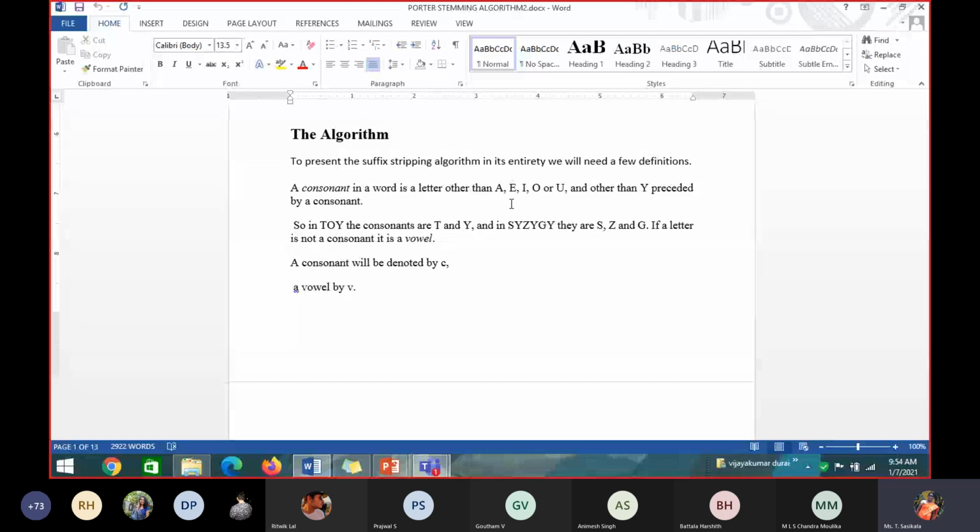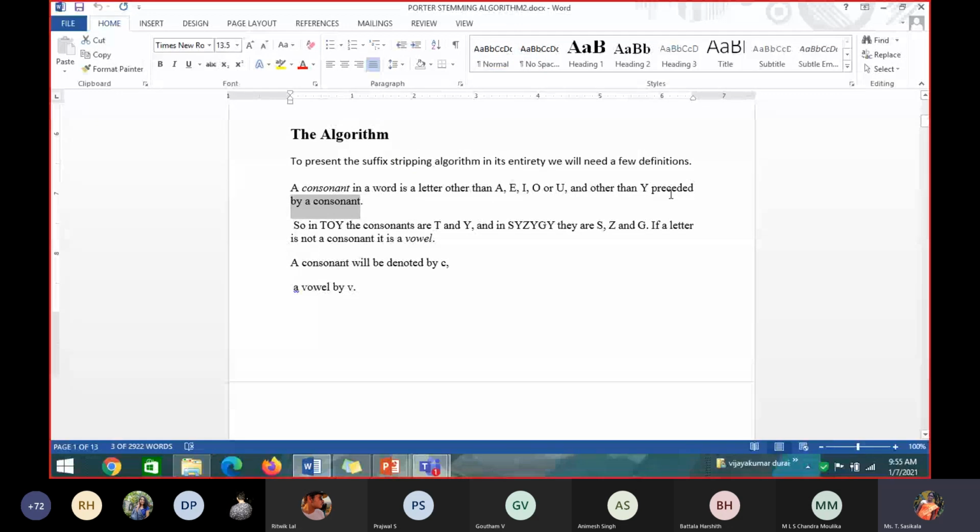So a letter in a word can be a vowel or a consonant, yes or no? They have taken it that way for the Porter-Stemmer algorithm. Each word they take, they remove the suffix or prefixes, considering vowels and consonants. So what is a consonant in a word? A letter other than A, E, I, O, U, with one other exception, other than Y preceded by a consonant.